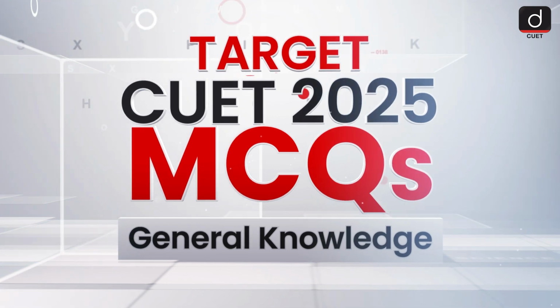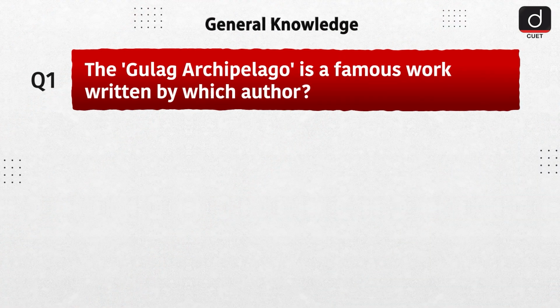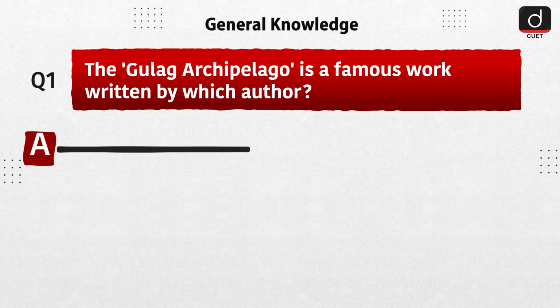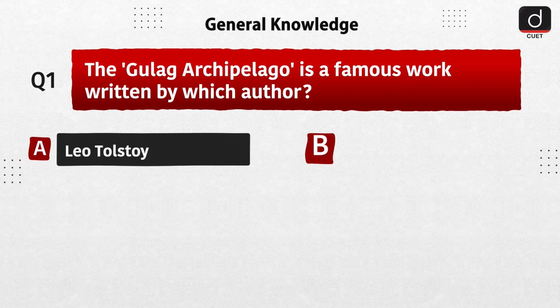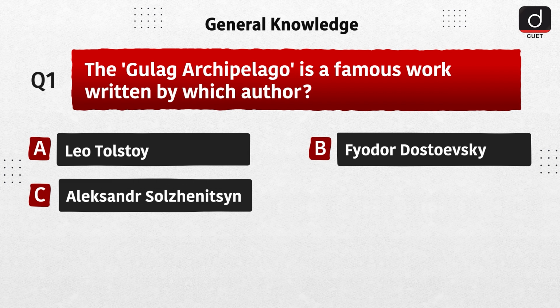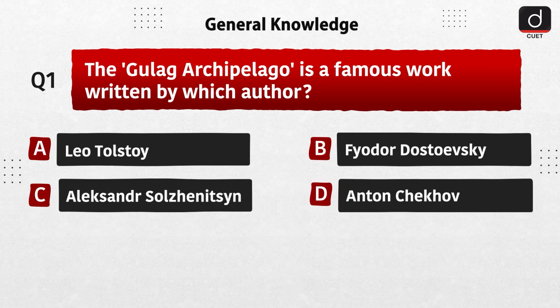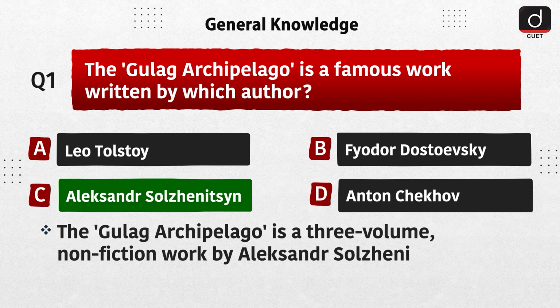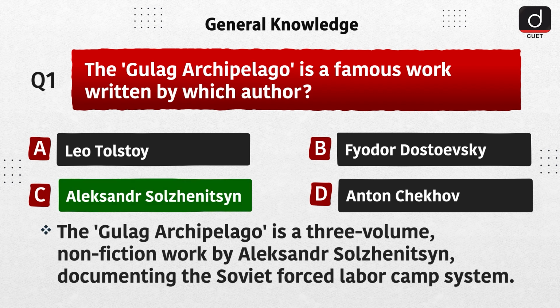Let's start today's episode. First question is, the Gulag Archipelago is a famous work written by which author? Option A, Leo Tolstoy. Option B, Fyodor Dostoevsky. Option C, Alexander Solzhenitsyn. Option D, Anton Chekhov. The correct answer is option C, Alexander Solzhenitsyn. The Gulag Archipelago is a 3-volume non-fiction work by Alexander Solzhenitsyn documenting the Soviet-forced labor camp system.